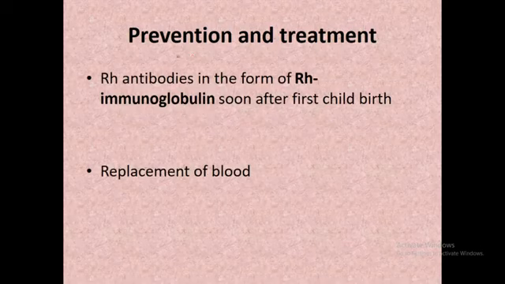Now the prevention and treatment part: how are we going to prevent this type of complication? In the condition of an Rh negative mother with an Rh positive fetus, just after the first delivery, we have to give Rh immunoglobulins, or Rh antibodies in the form of Rh immunoglobulins, to the Rh negative mother. So it's going to neutralize whatever Rh antibodies are generated inside the Rh negative mother, and we are not going to face any serious consequences of Rh incompatibility in later pregnancies. That is the first option.